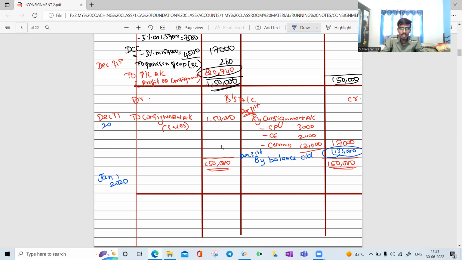This is our 2019 data. Okay, everything is 2019 data. On Jan 1st, I need to write balance brought down. It is how much? 1,33,000. They are paying the check, which means by bank account. I will write 1,33,000. The date is Jan 5.